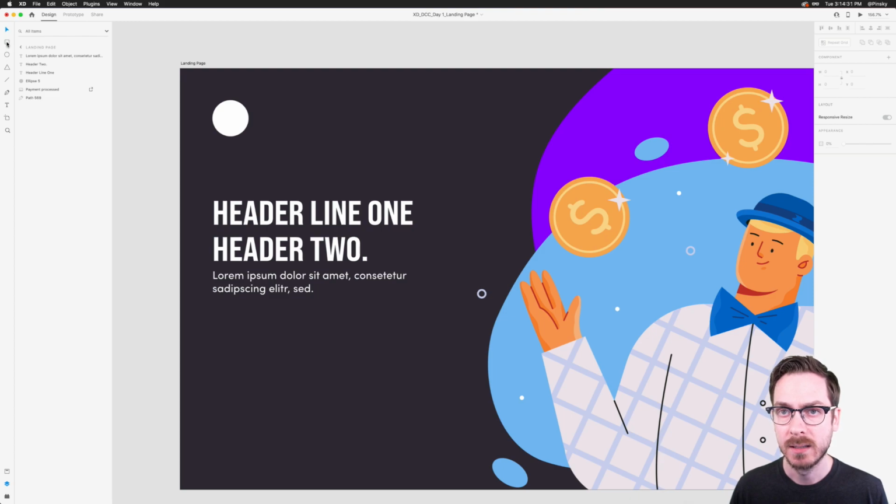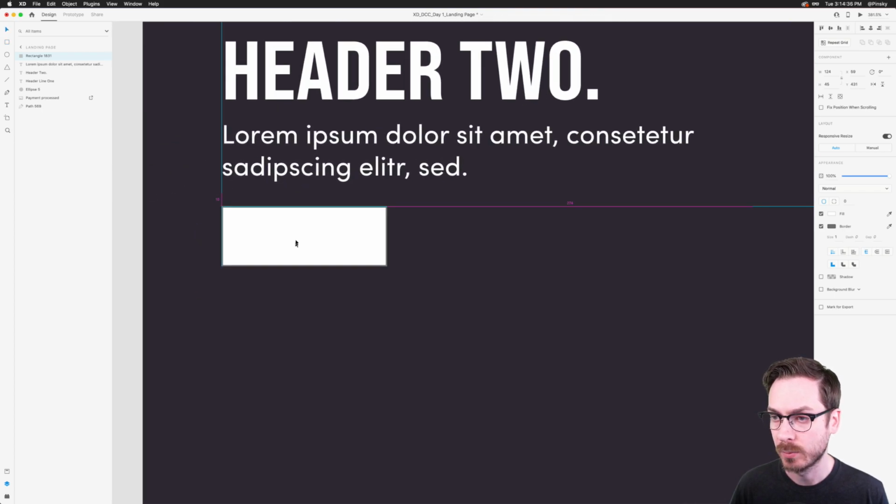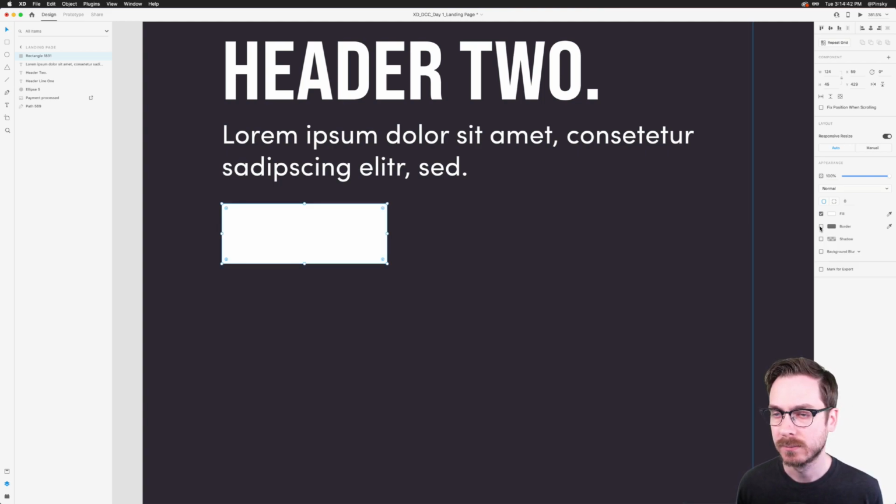I'm gonna grab my rectangle and draw one out, just like this. Let me zoom in so we can really see our button as we're creating it. And for this, this is more of a sort of a futuristic landing page. It's not very traditional. And Aaron's saying, not gonna lie, the Papyrus did make my eye twitch a little. I agree. And so for this button, we might want to go a little bit rounded. Of course, we can do a little bit rounded like this, maybe, 8 pixels, doesn't look too bad. 16 is definitely on the rounded side. Or we can just go all out, right? And we can just round it out completely. And you're going to see in a moment that when we start using components and states, you can always make changes to that a little bit later on.